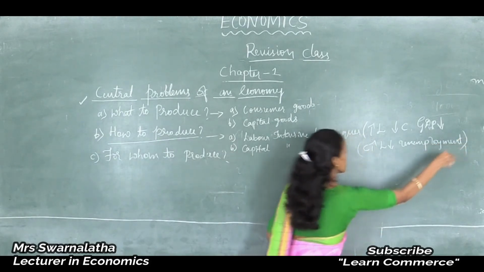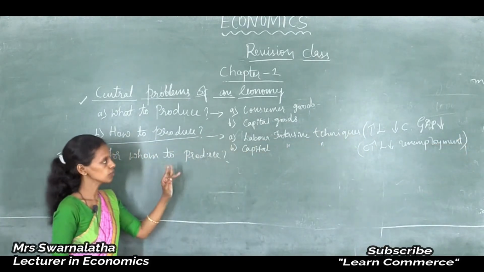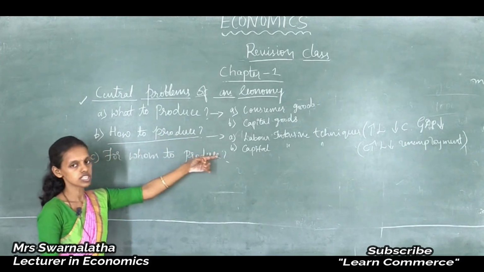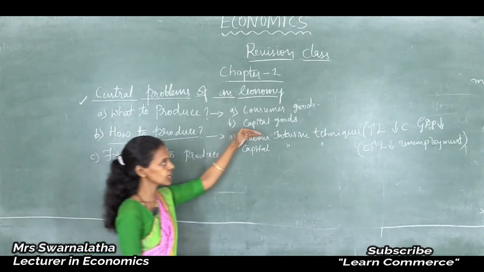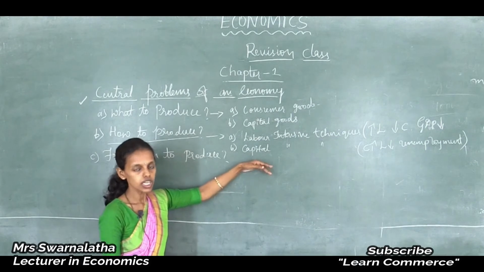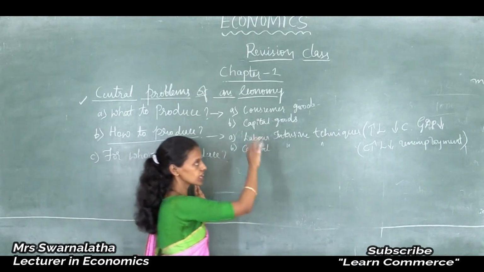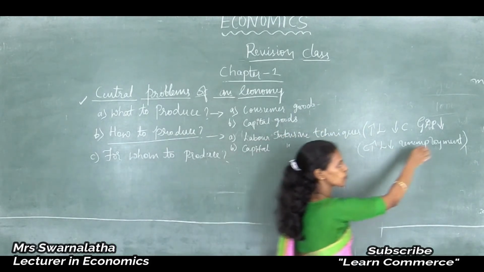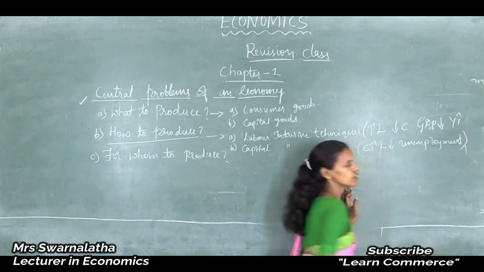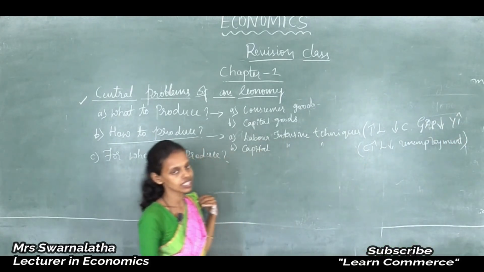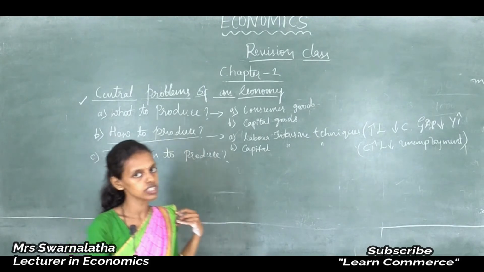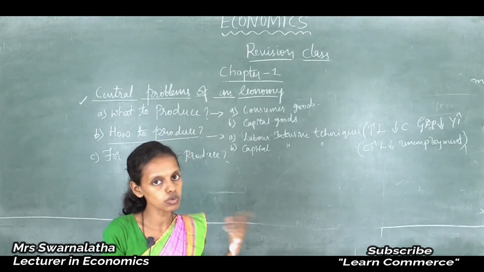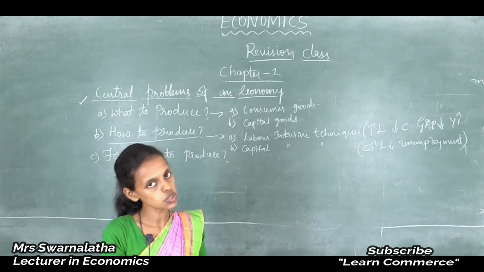Thus it is a big problem in our economy how to produce the goods and services, whether to use more labor or more capital. Using more labor intensive techniques means employment increases, because 75% of the people in India depend on agriculture and agricultural allied activities. So labor effort is more rather than capital intensive techniques.